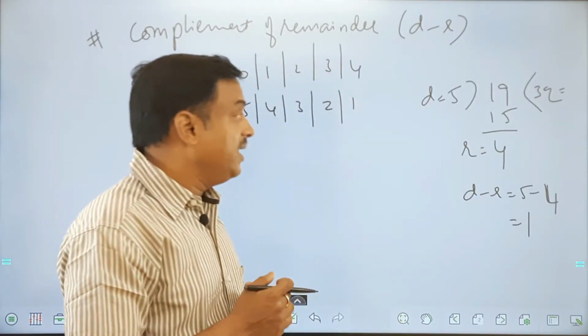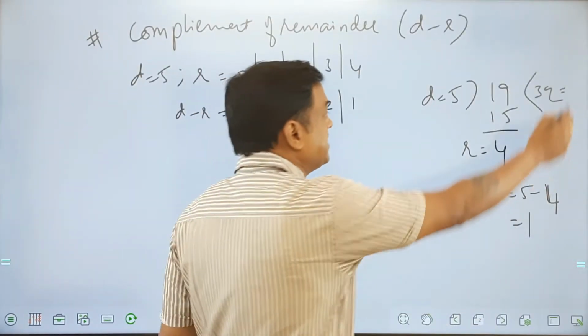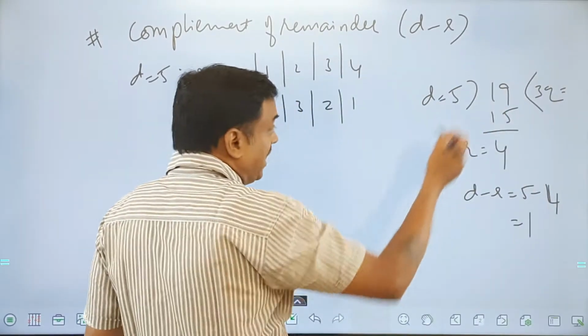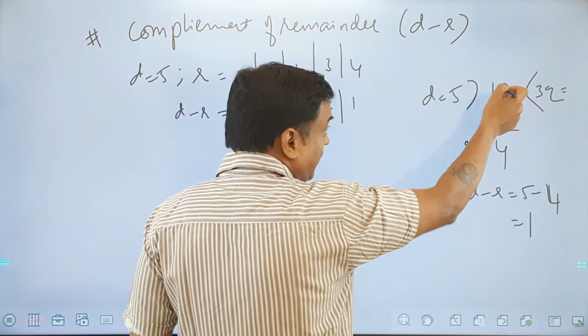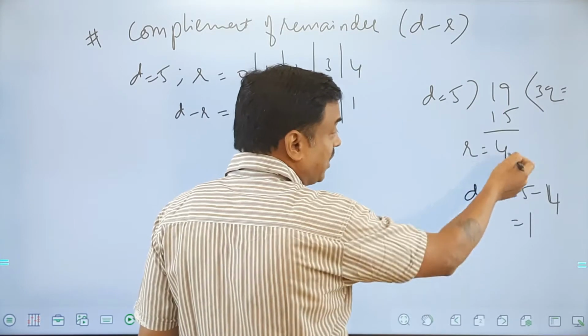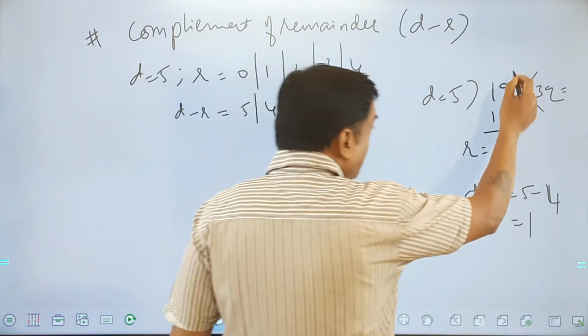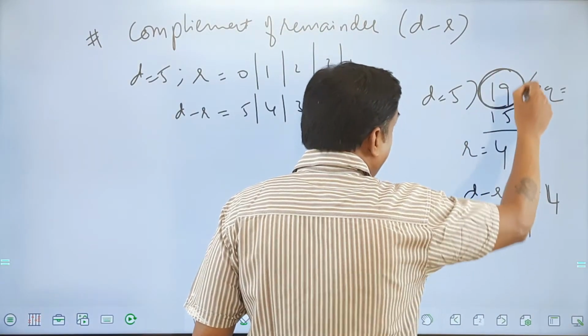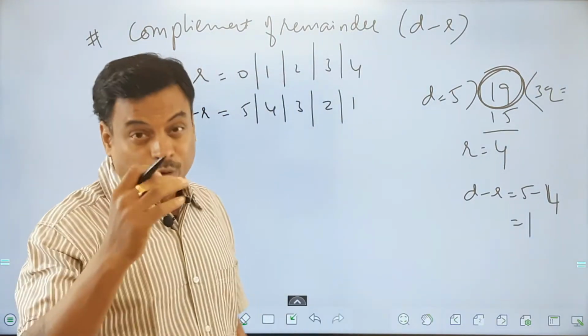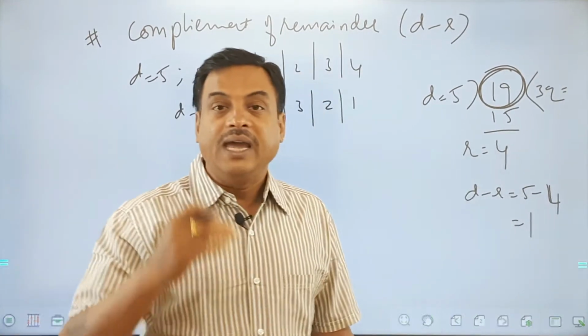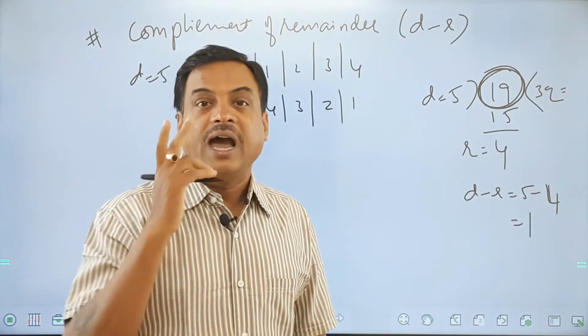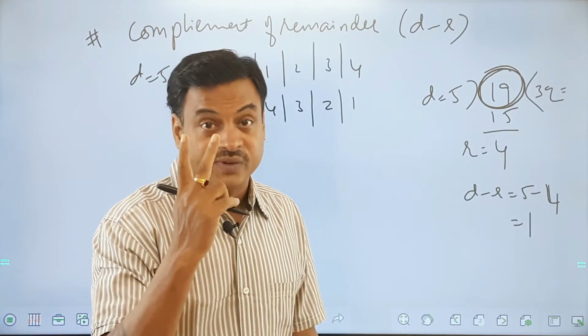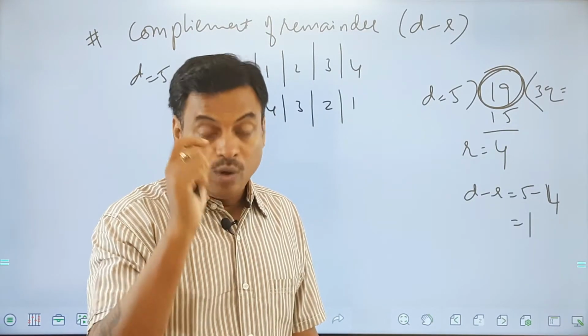The important point is like this, my friend. Listen to this example very carefully. When I divide 19 by 5, I got 4. If I want to make that dividend exactly divisible by 5, I'll have two different ways for that. You'll agree with me?